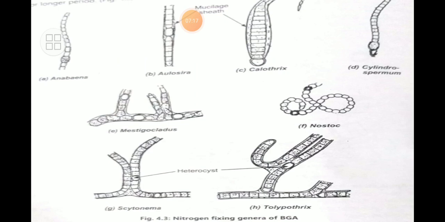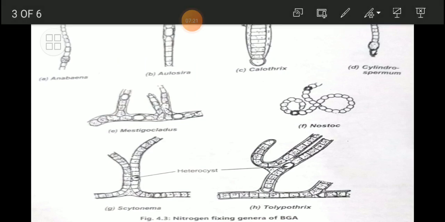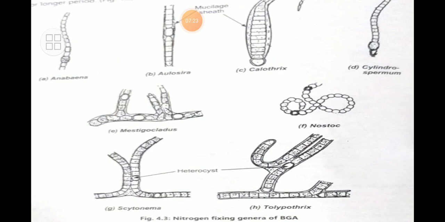Now my friends, you will be able to see that these are sketches and diagrams of blue-green algae. The first one is Anabaena, then Aulosira, then Calothrix, Cylindrospermum. Structures are given there, and we will be able to find the heterocyst in them. Nostoc is there, Mastigocladus is there, Scytonema. So these nitrogen fixing blue-green algae have a mechanism, one of the most important structures, that is the heterocyst.